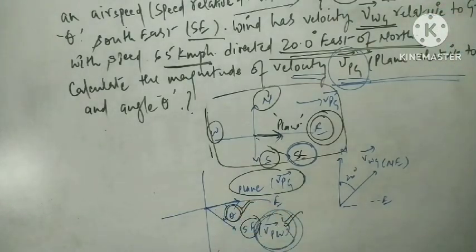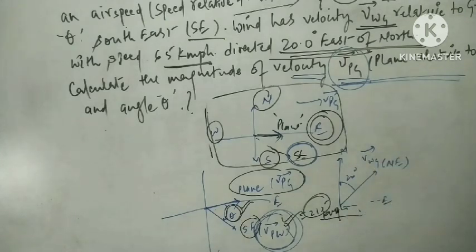Okay, now what is 215 here? This is the important thing. VPG or VPW? It's VPW because we have to obtain the VPG actually. So VPW will be 215 in magnitude, kmph, kilometer per hour.